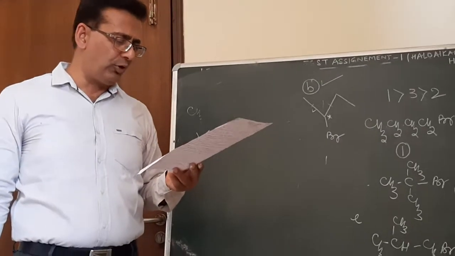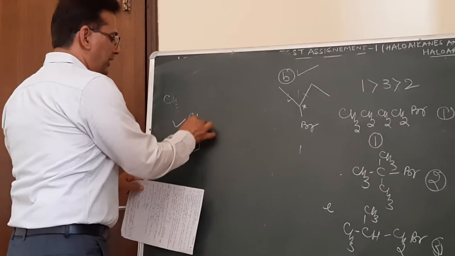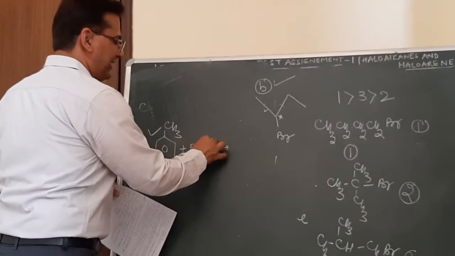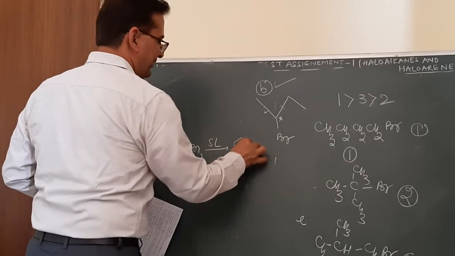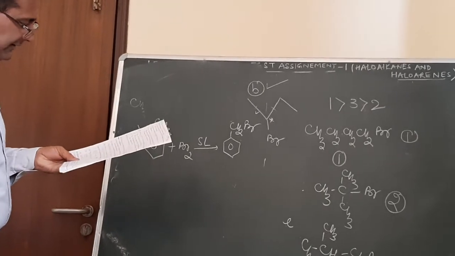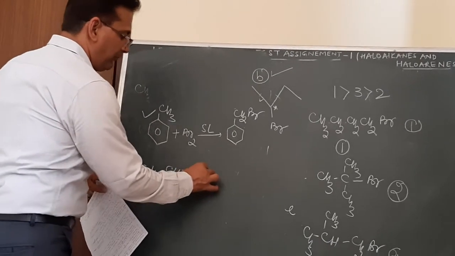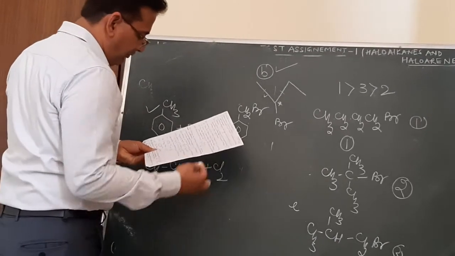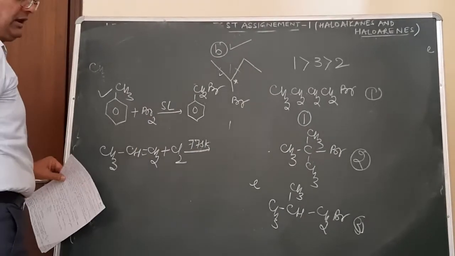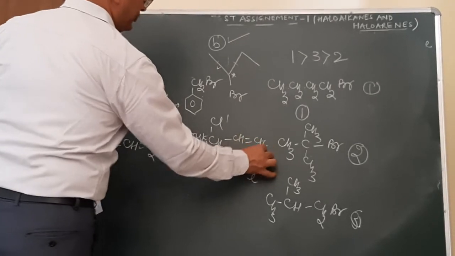Then write the product obtained in the following reaction. First one is this one. This is toluene. Toluene, when made to react with bromine in the presence of sunlight. What mechanism? Free radical substitution reaction mechanism. So answer over here will be benzyl bromide. Next is allylic substitution. Next is this one. CH3CH double bond CH2. It is made to react with chlorine and the temperature over here is maintained at 775 Kelvin. What is this concept? Allylic substitution reaction. So answer will be CH2Cl, CH double bond CH2.